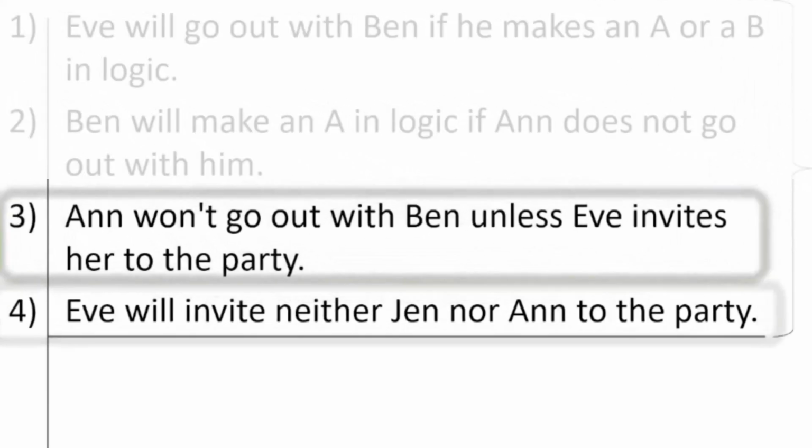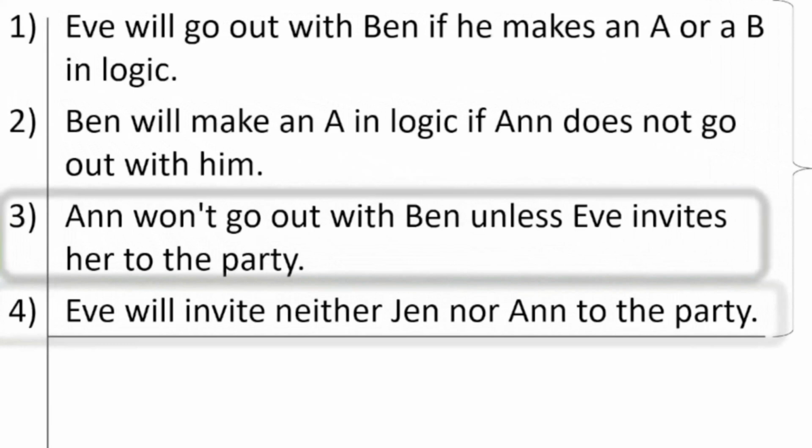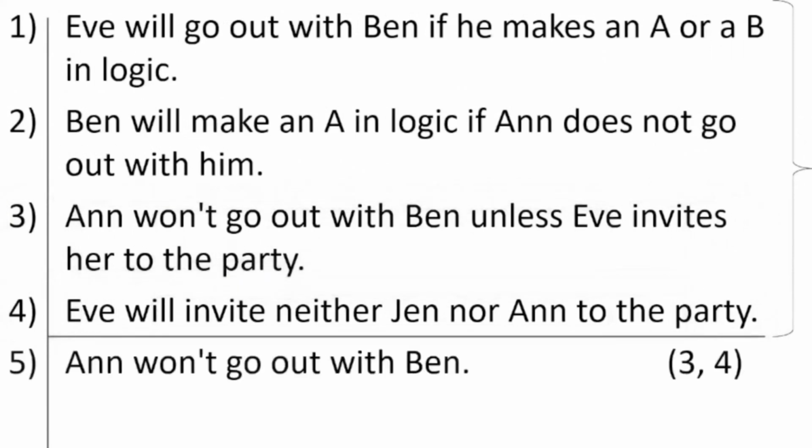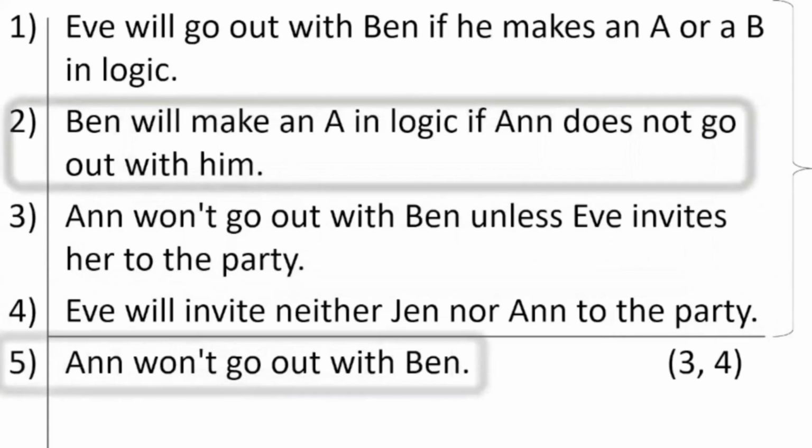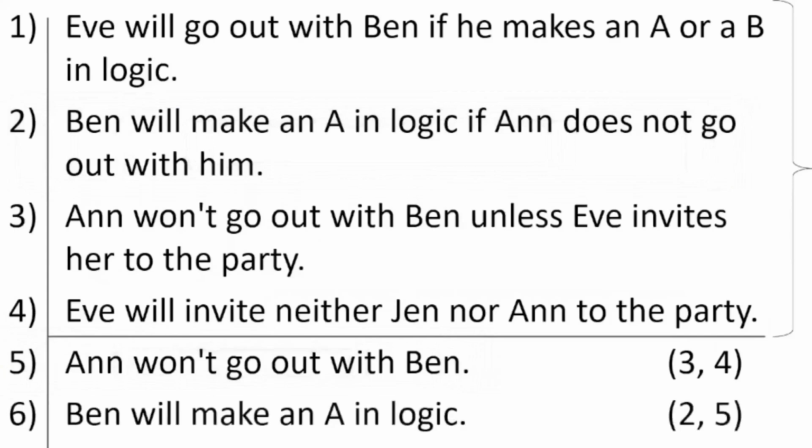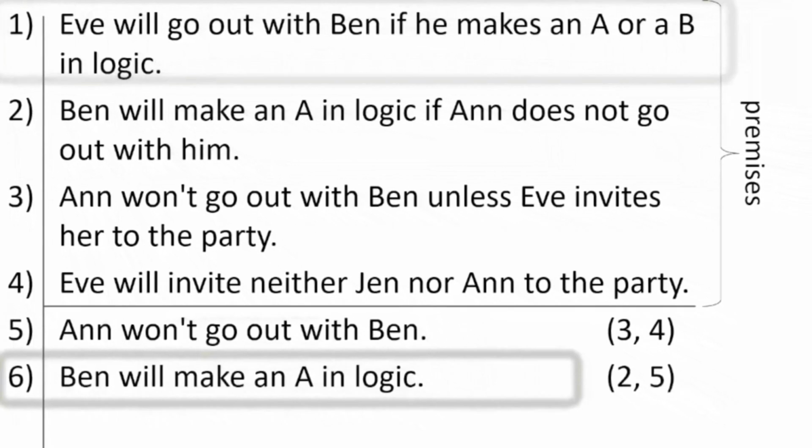So focus on premise 3 and 4. N won't go out with Ben if Eve doesn't invite her to the party. But we've been told that Eve will invite neither Jen nor N to the party, so it follows that N won't go out with Ben. Consider further statements 2 and 5. We've just established that N won't go out with Ben, but we've been told that if N doesn't go out with Ben, Ben will make an A in logic, so we can surely infer that Ben will make an A in logic.